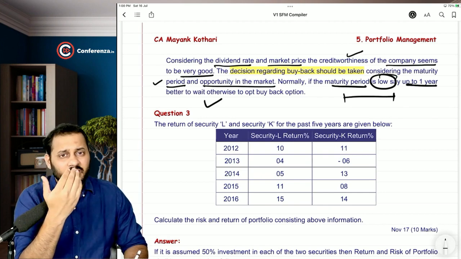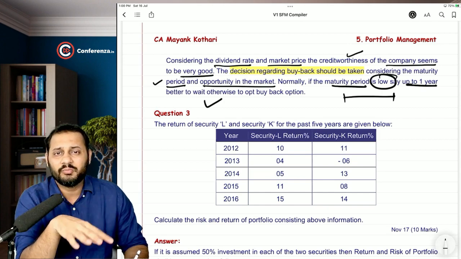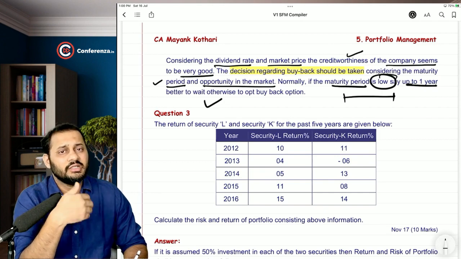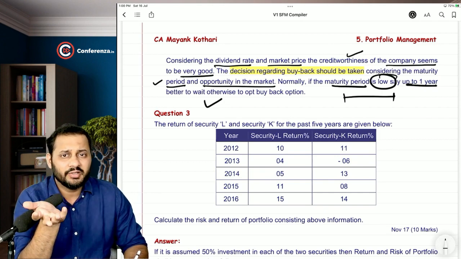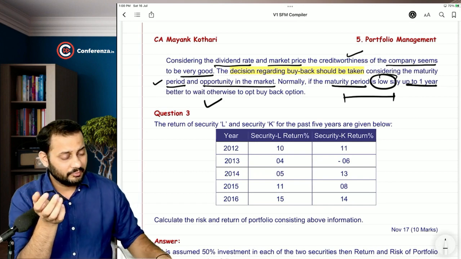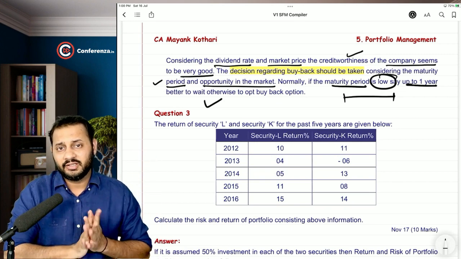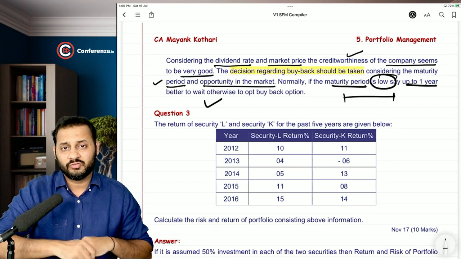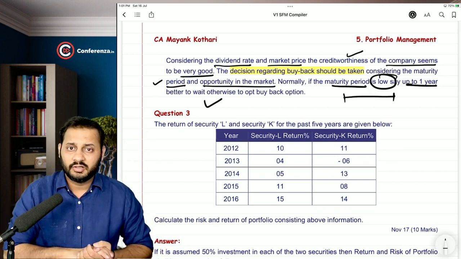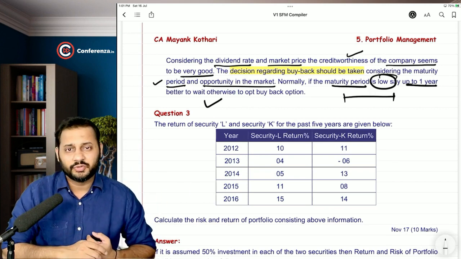So when the maturity period is very close, why would you involve yourself in buyback offers and everything? Just let the bond continue for another 1 year and it will be redeemed anyhow. But if you think that the bond's liability and the maturity will be there in the company for another 5 to 10 years, then you can think of buying back the bonds and debenture, so that you can close it and do not continue it for the 5 years. But if anyhow the maturity is close, you should wait.